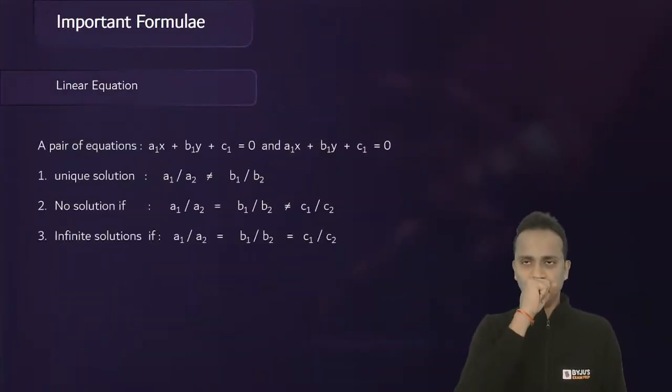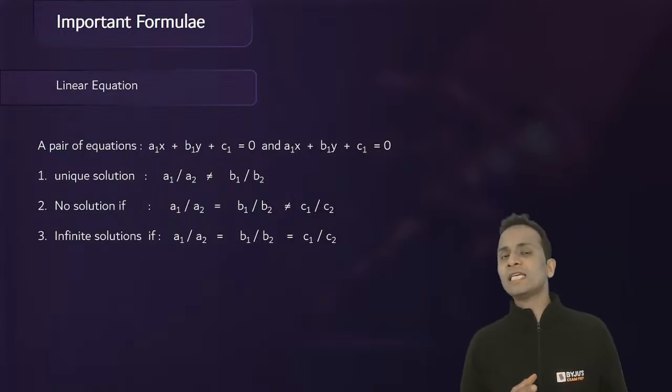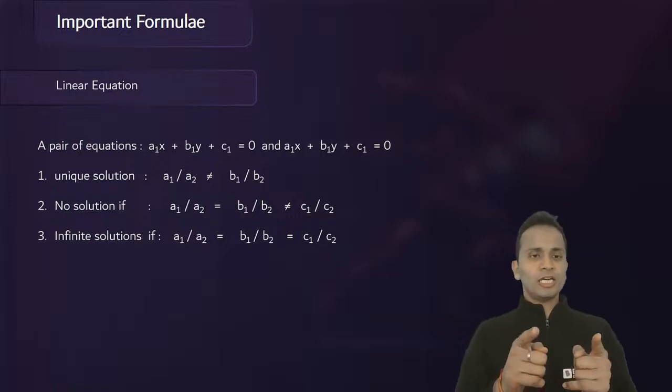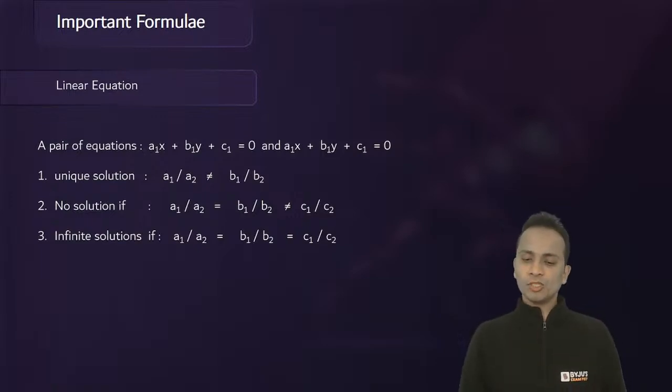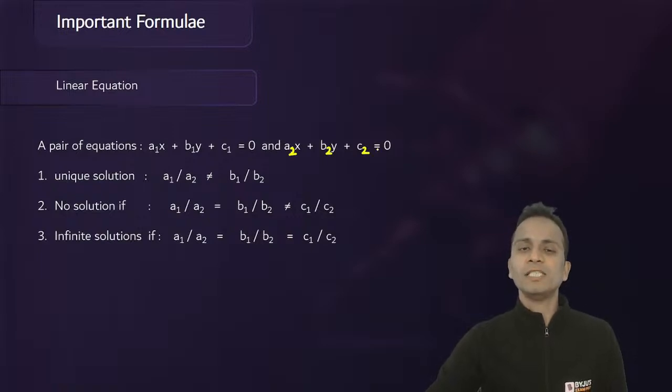Now moving towards the next thing, linear equations. Now for linear equations in two variables, you all must be knowing the condition for unique solution, condition for no solution, and condition for infinite solutions. I have written all these conditions. So if the two equations are a1x plus b1y plus c1 equal to 0, the second equation is a2x, yes, it is a2, I'm sorry, my mistake. So a2x plus b2y plus c2. All right, this is the second equation.